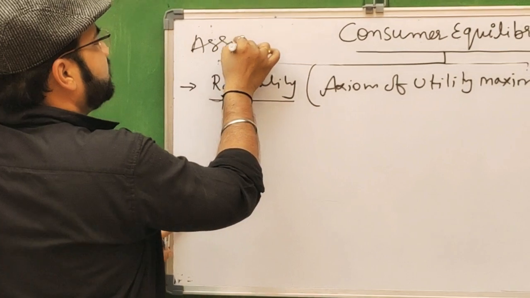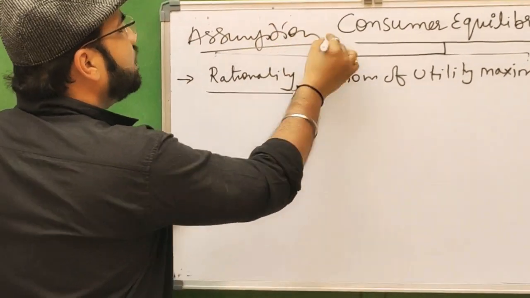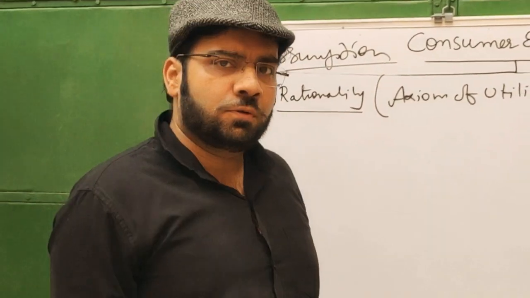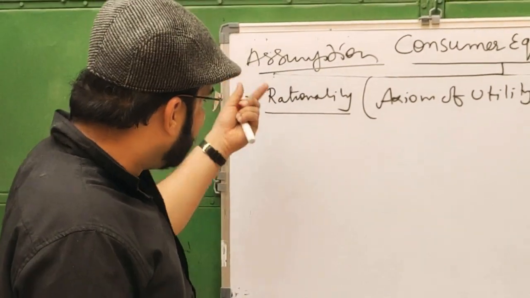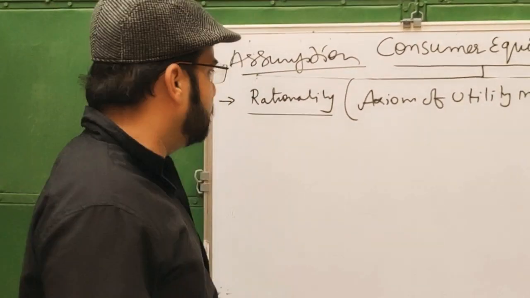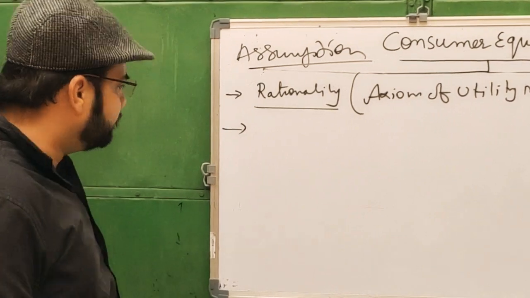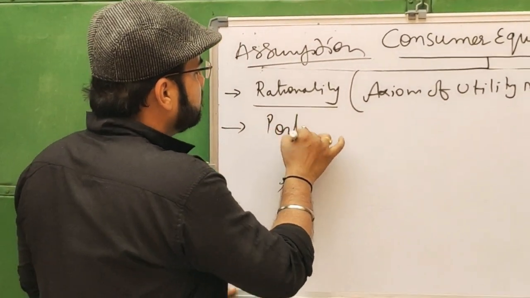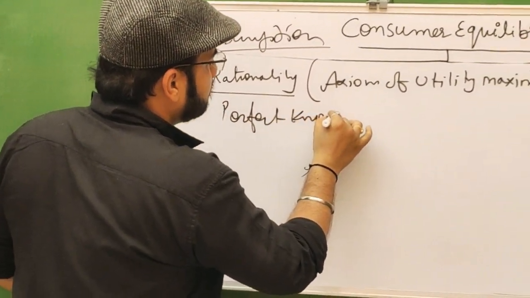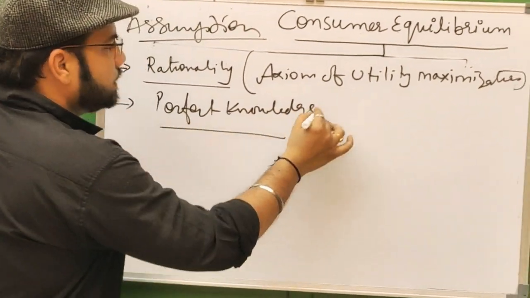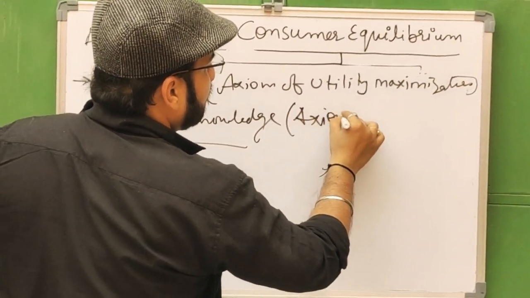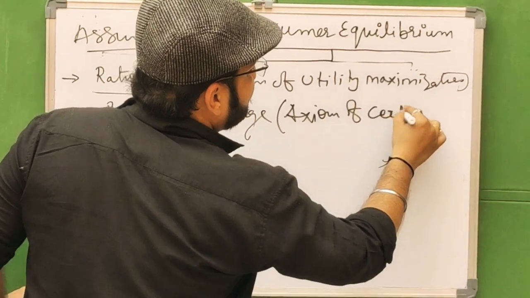That is known as the rationality axiom of utility maximization. These are the assumptions of the cardinal approach; from the cardinal approach, we will discuss the consumer equilibrium. Second, we take perfect knowledge, which means the axiom of certainty.